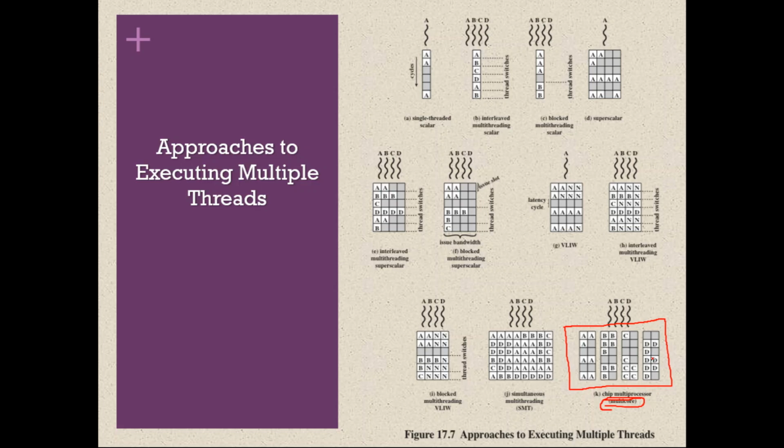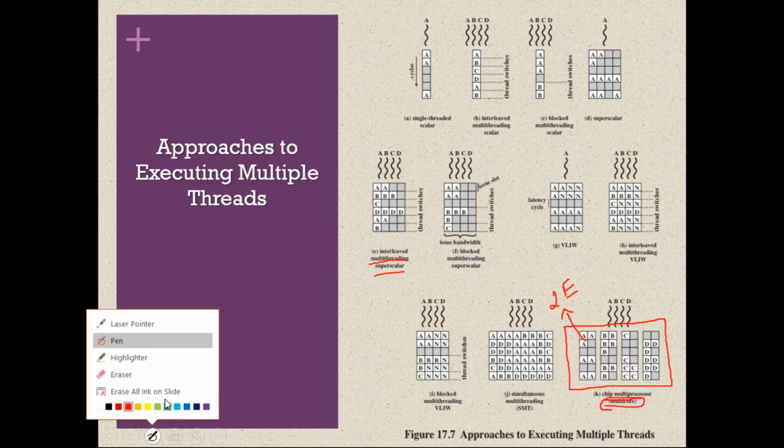And each of these processors can give two issues. It means each of these processors has two execution units. Here in one chip we have four processors, and each processor can give two issues at the same time, that is, they have two execution units. These work like superscalar, in a multi-threaded superscalar style.